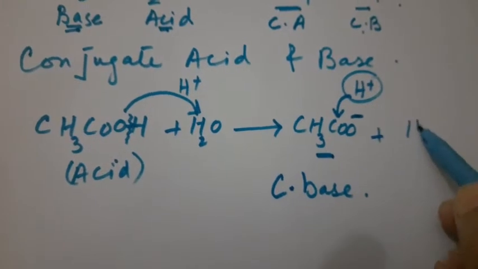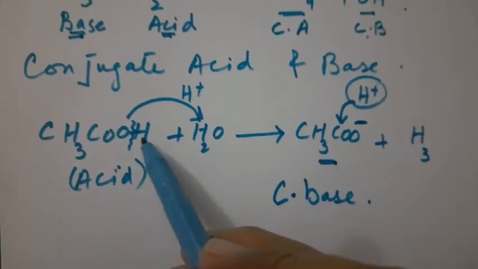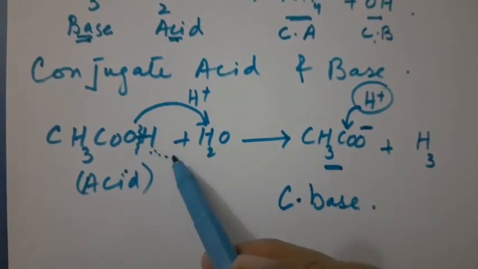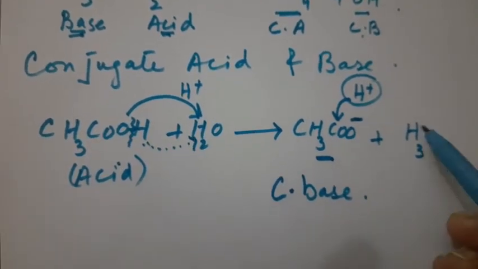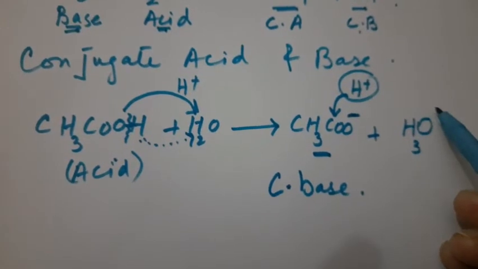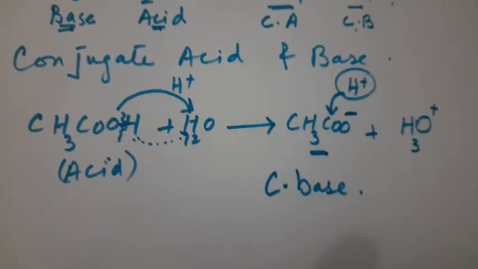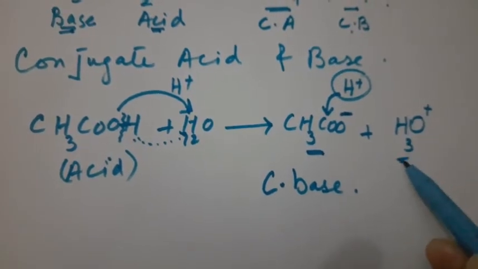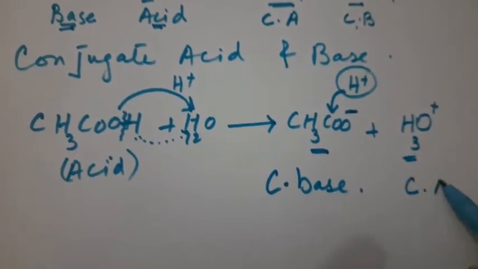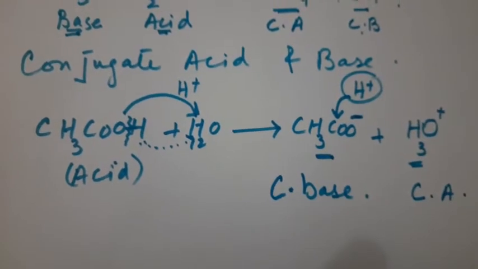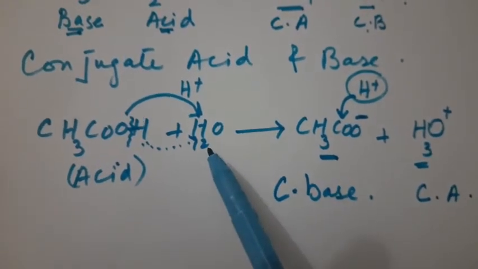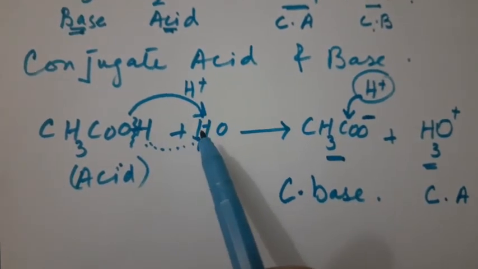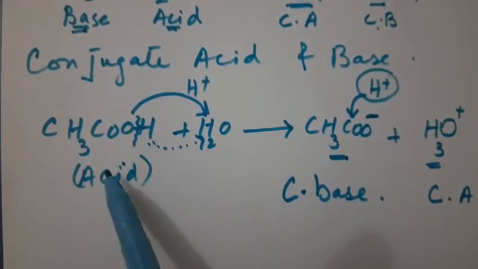And here we have a hydronium ion as well. This hydrogen will be connected with this water, and they will form the hydronium ion. Got it? Now this hydronium ion acts as a conjugate acid, because this water has what? In the very start, this water has accepted the proton from this acid.